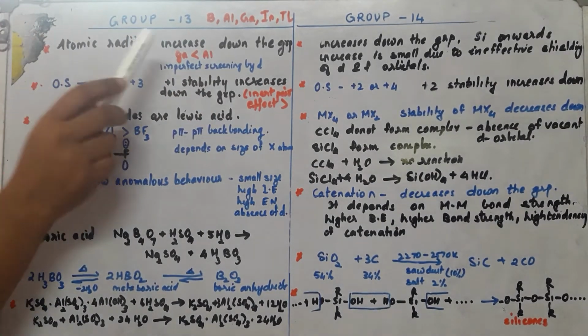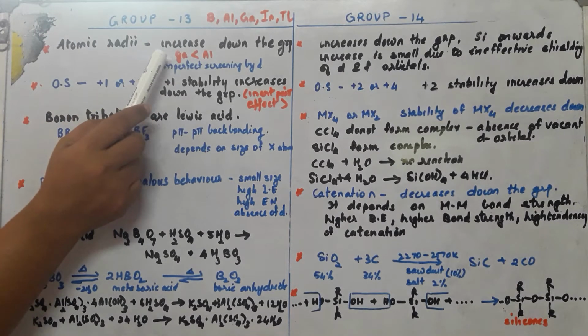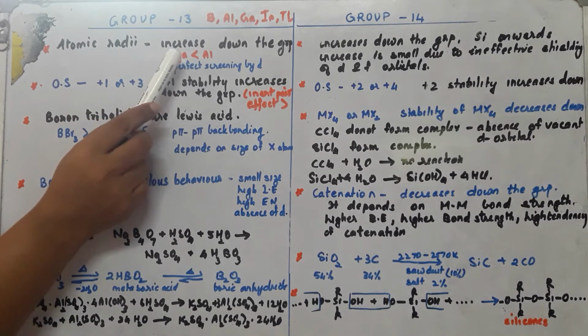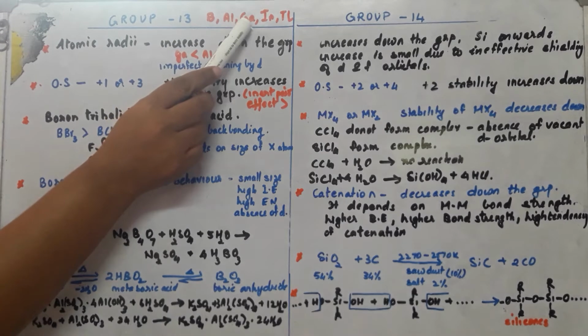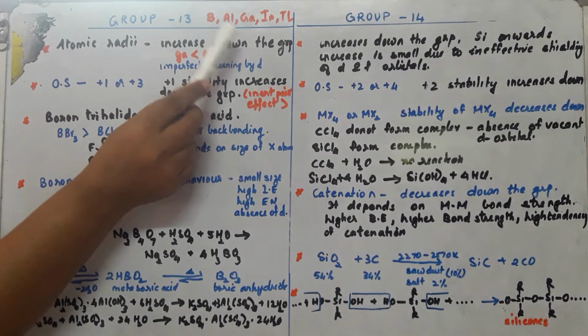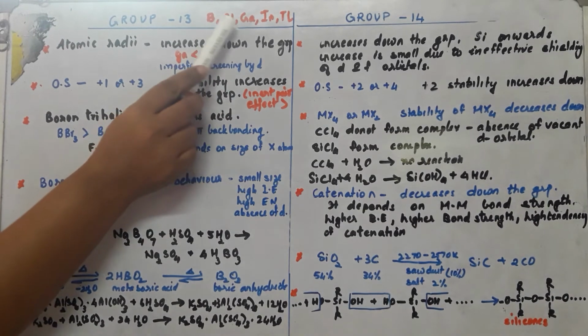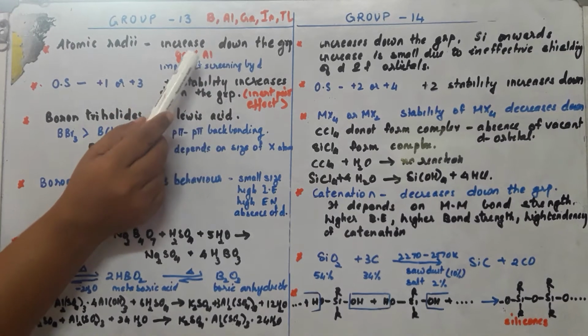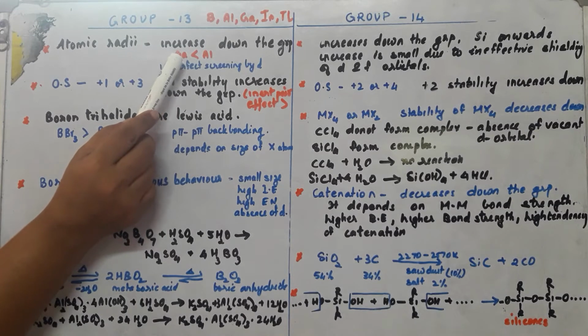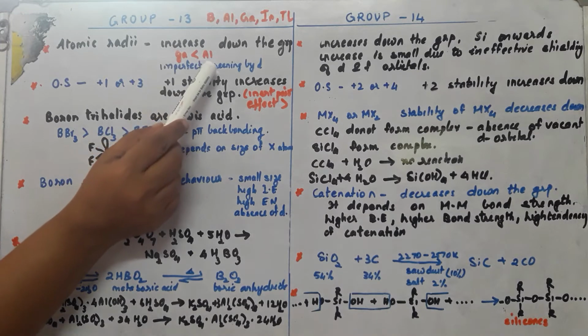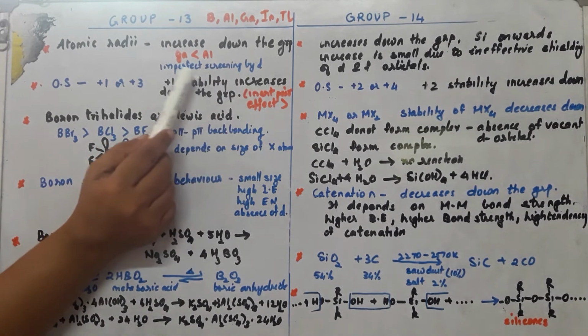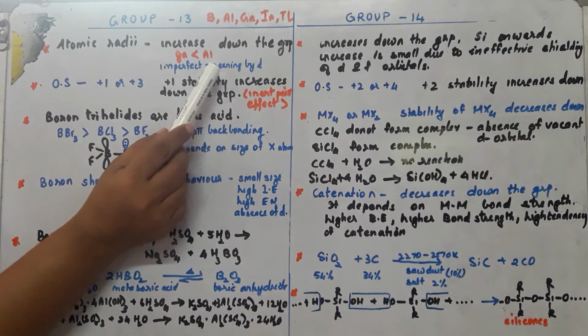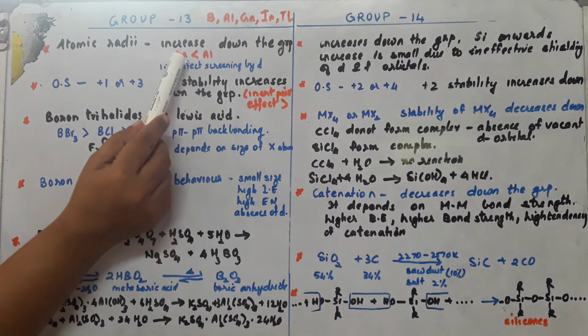Okay, but that is what we usually see; here we can see there is a slight change. Gallium has lesser atomic radii than aluminium. This variation is due to the presence of d electrons in gallium. The d orbital has an imperfect screening effect. Due to that, the effective nuclear charge in gallium increases, and that's why atomic or ionic radii decreases.